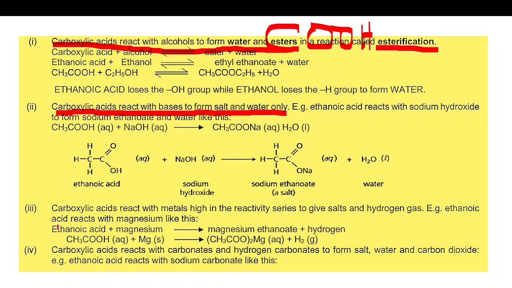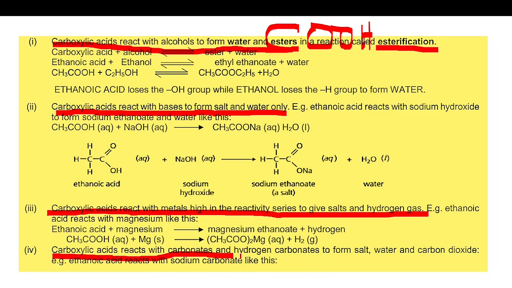In another reaction, carboxylic acid reacts with metals to form salts and hydrogen gas. In another reaction, carboxylic acid reacts with carbonates and hydrogen carbonates to form salt, water, and carbon dioxide.